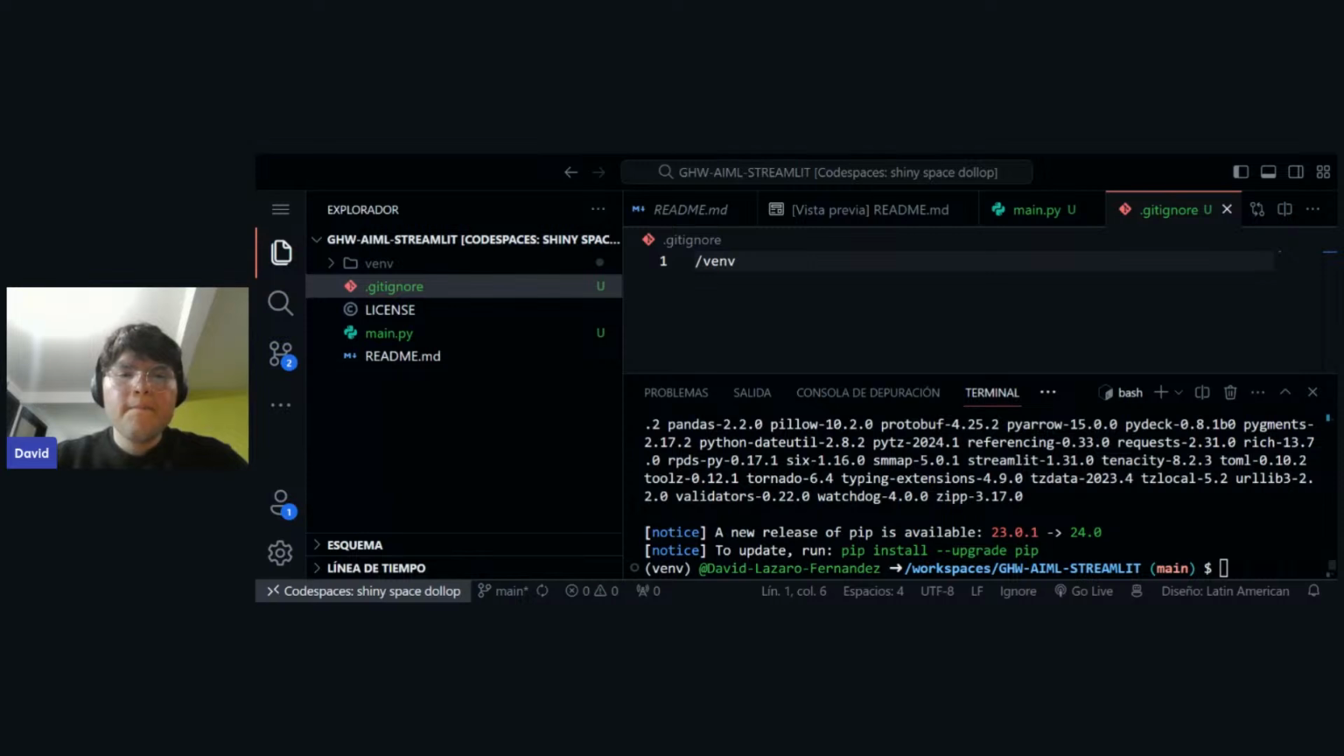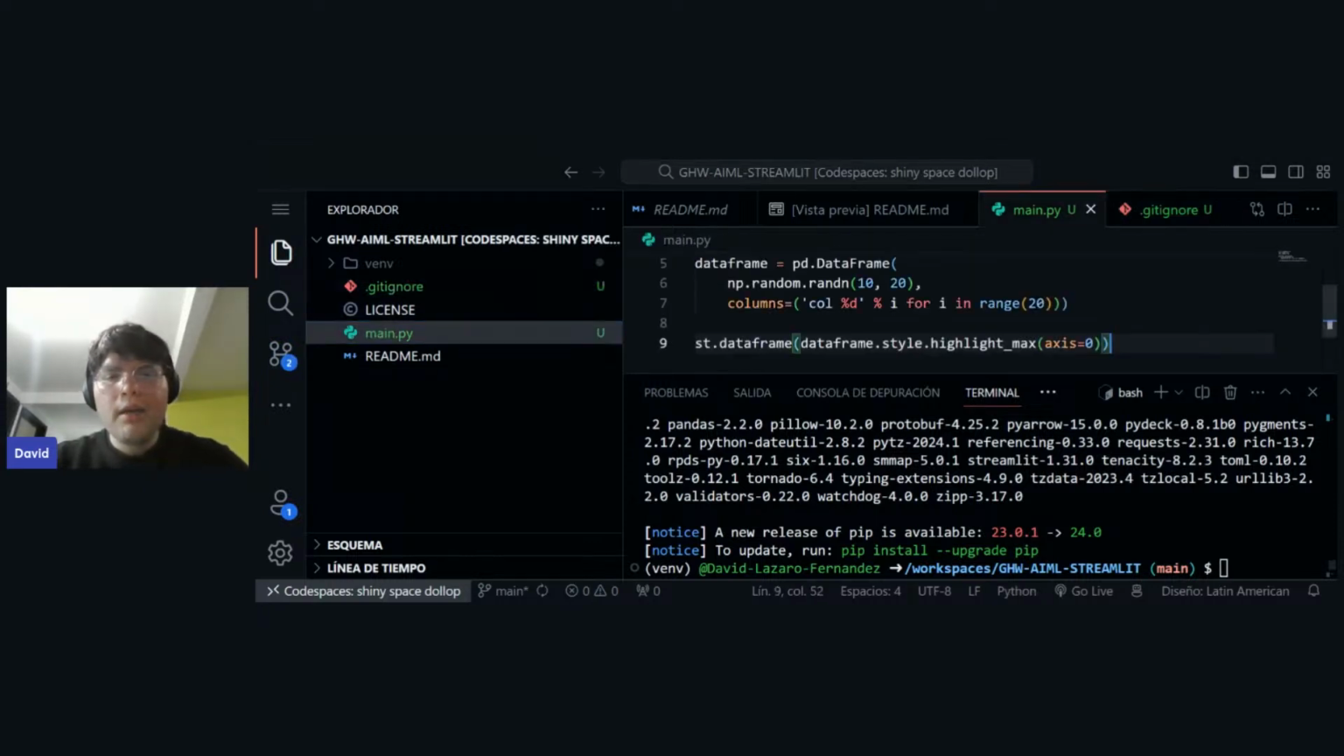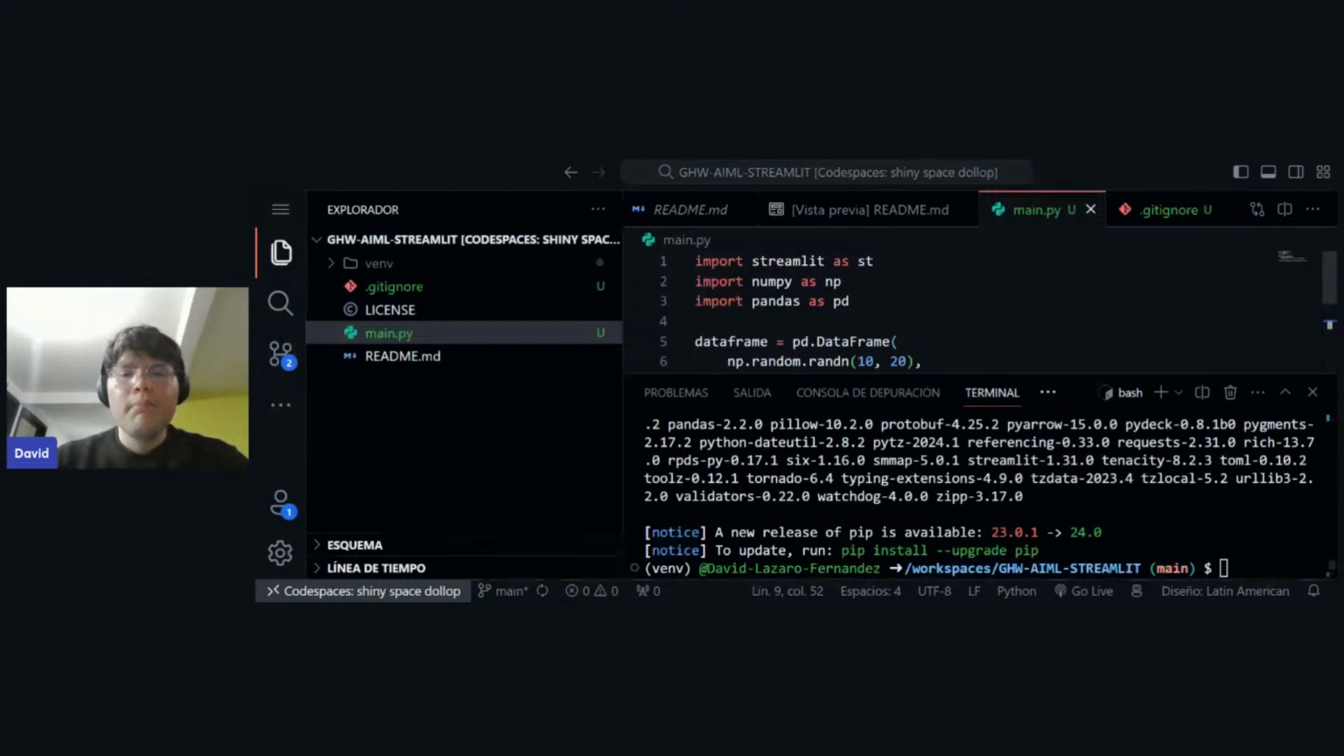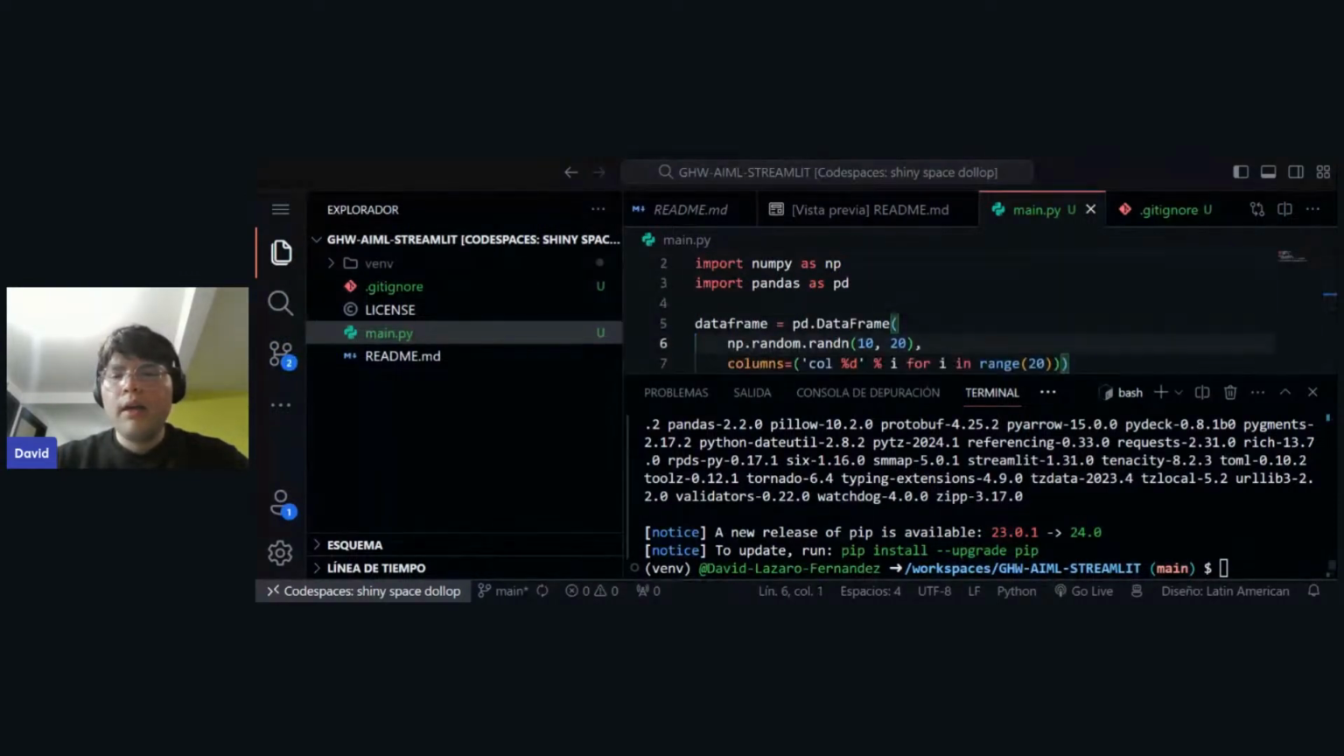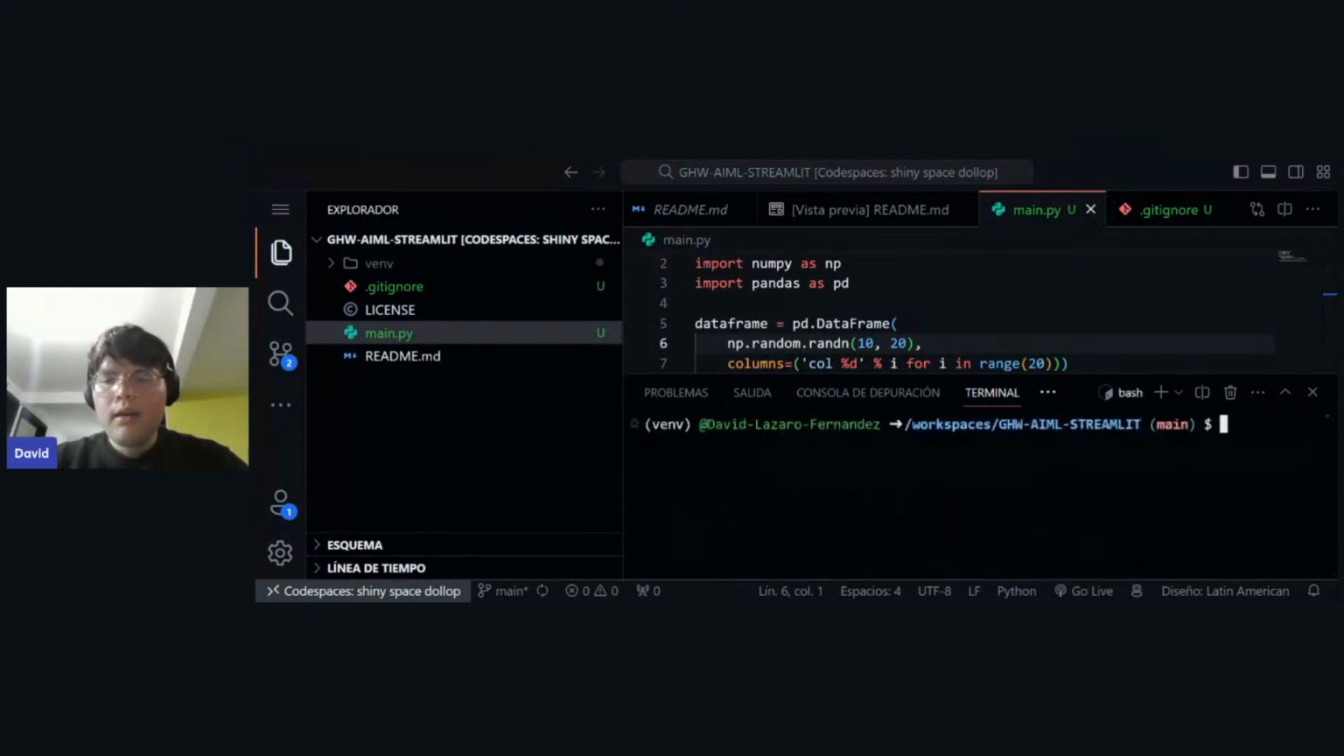So let me just see if there's some example that we can use for using some random stuff. Okay, I'm going to use this one. I'm going to go to main.py and use this Streamlit, NumPy, pandas example. Okay, let's clear our terminal by using clear. Right, looks like everything is ready to go. So let me run streamlit run main.py.